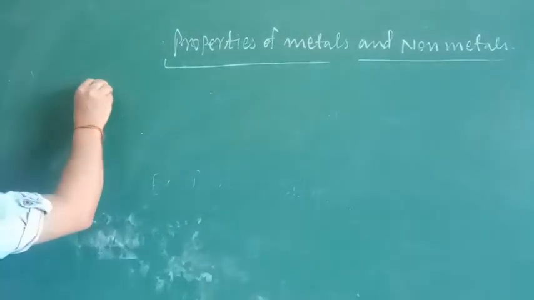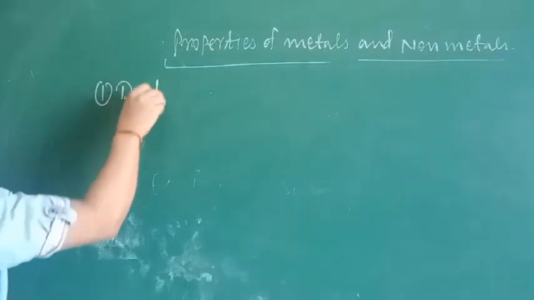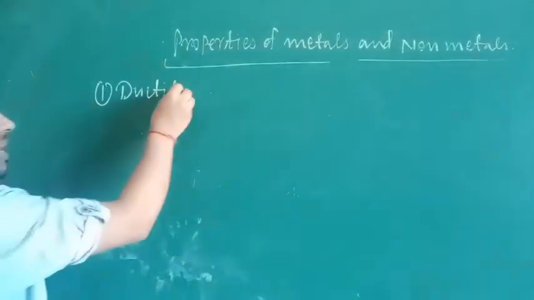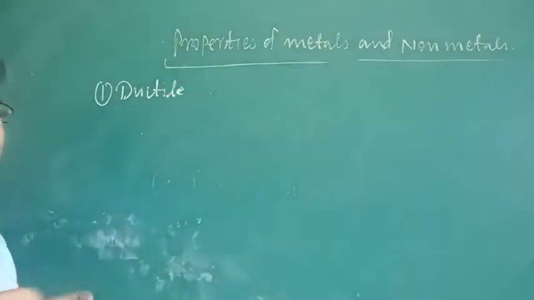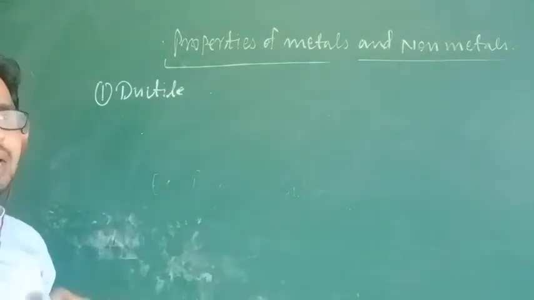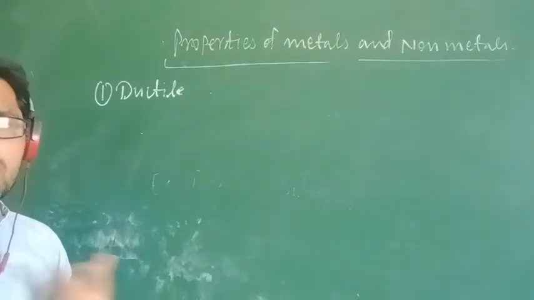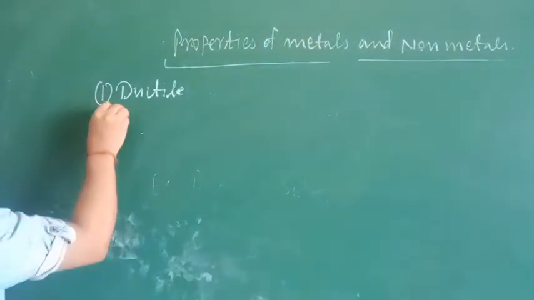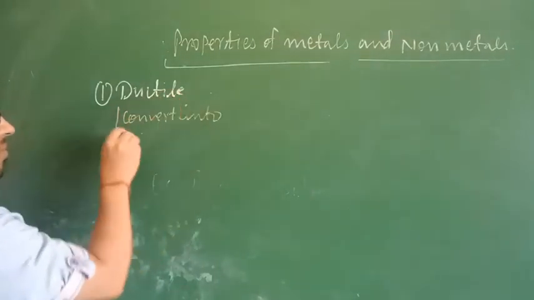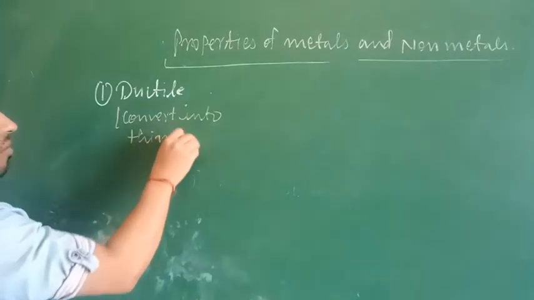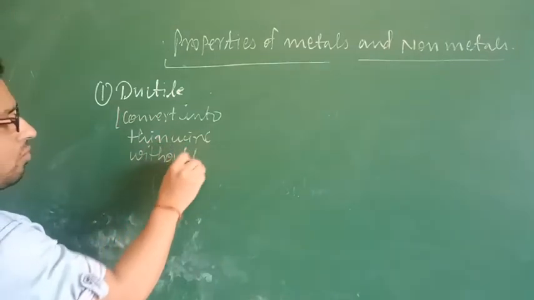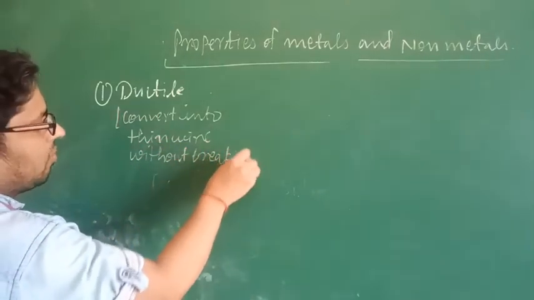First I am writing here ductile. Ductile means the property in which a substance or element can be converted into a thin wire without breaking it. I am writing in brackets: convert into thin wire without breaking. That is the meaning of ductile.